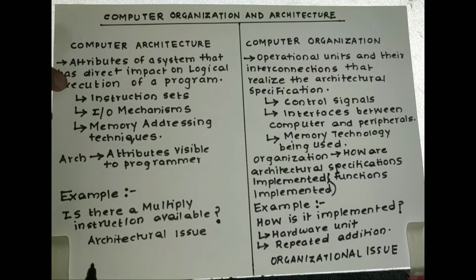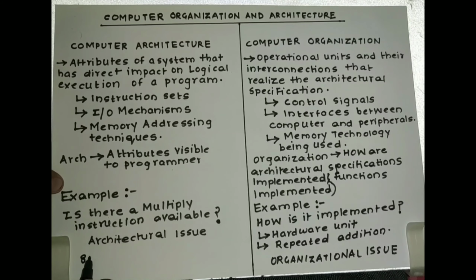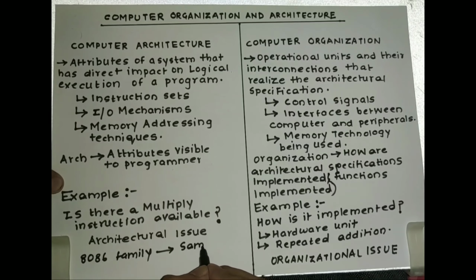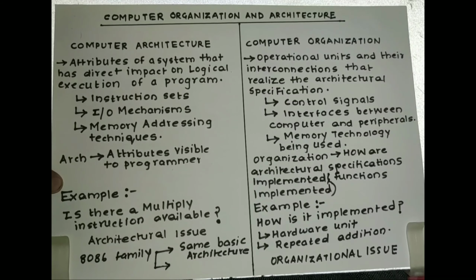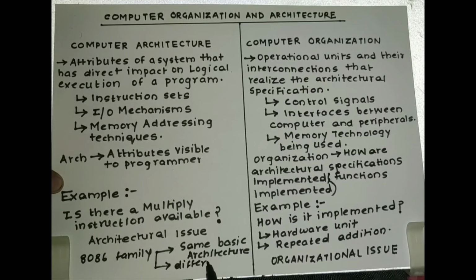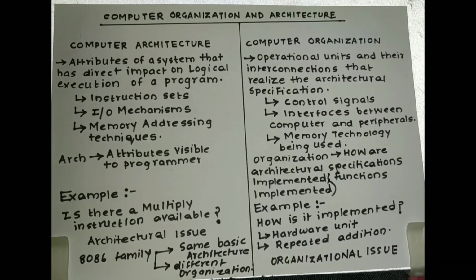Another example you can take is, all our 8086 family processors have the same basic architecture, whereas all of the 8086 family processors have different organization depending upon the version.